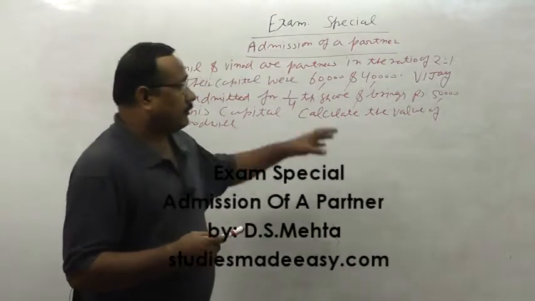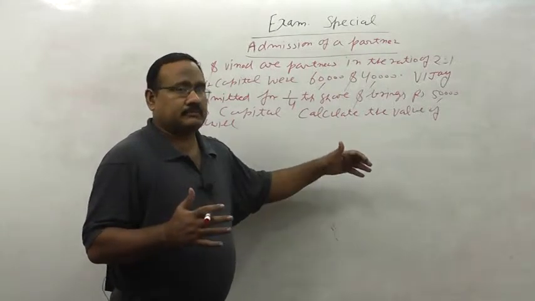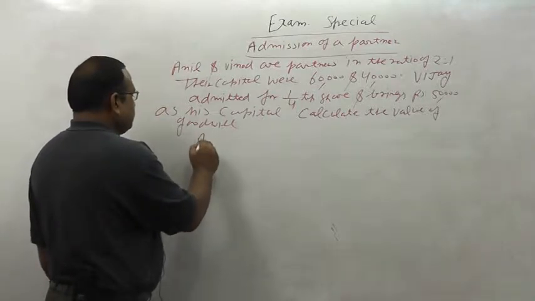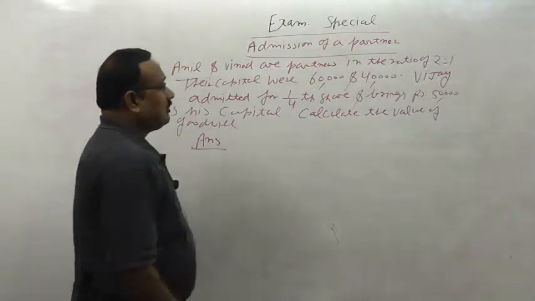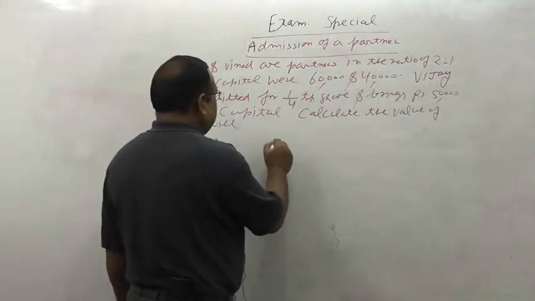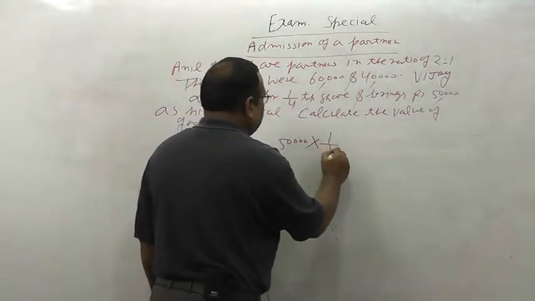In these types of problems, first of all, we have to find out the total capital of the firm. The total capital of the firm will be on the basis of Vijay's capital. Vijay brings 50,000 for 1/4 share.